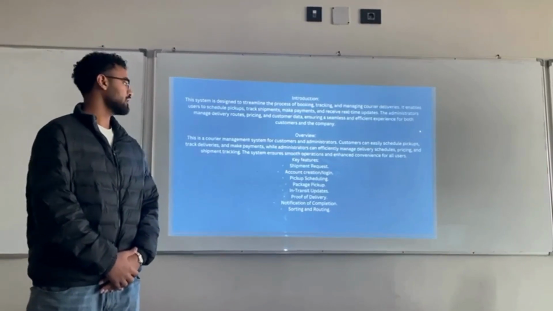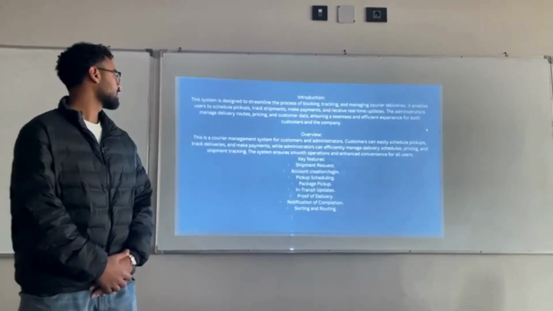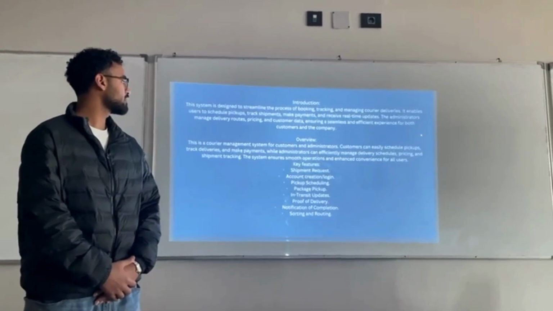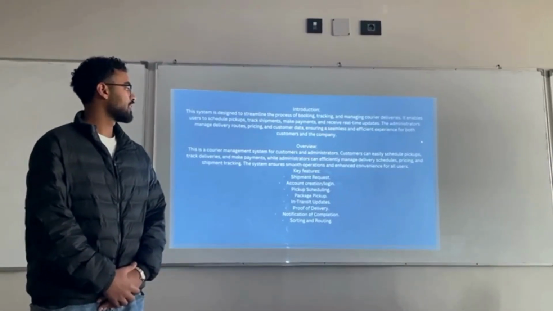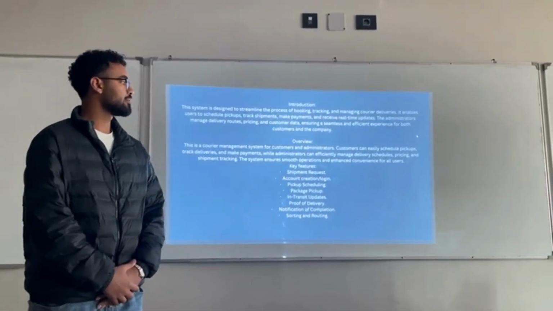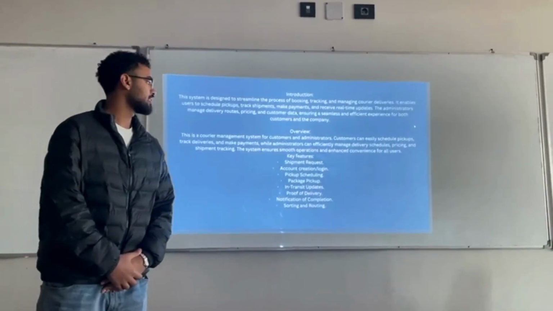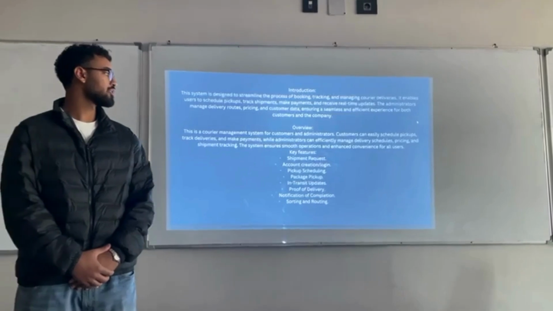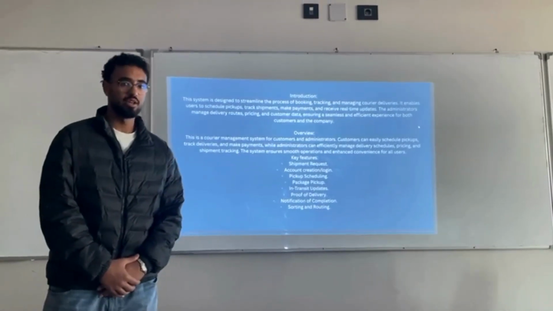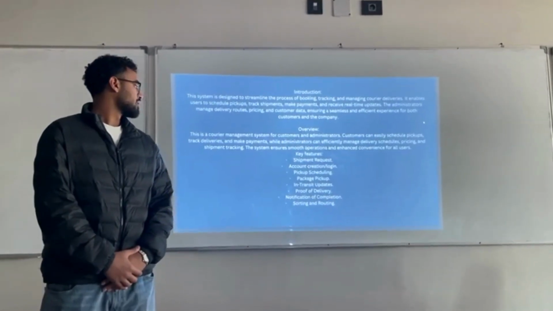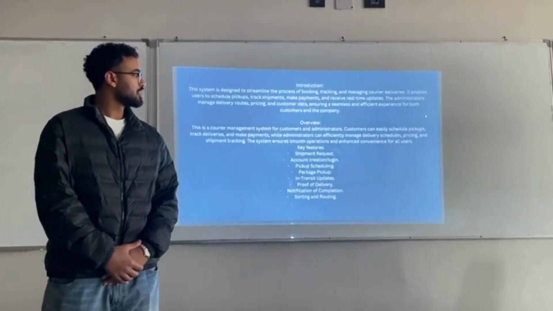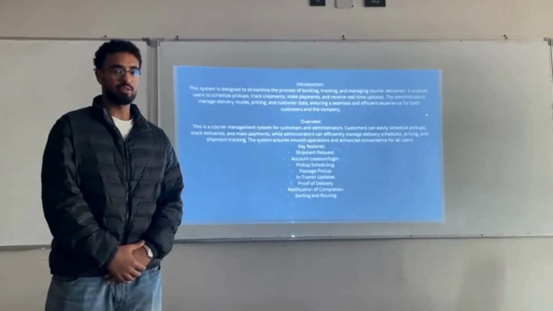Our overview: a courier company management system for customers and administrators. Customers can easily schedule pickups, track deliveries, and make payments, while administrators can efficiently manage delivery schedules, pricing, and shipment trackers. The system ensures smooth operation and enhanced convenience for all users.